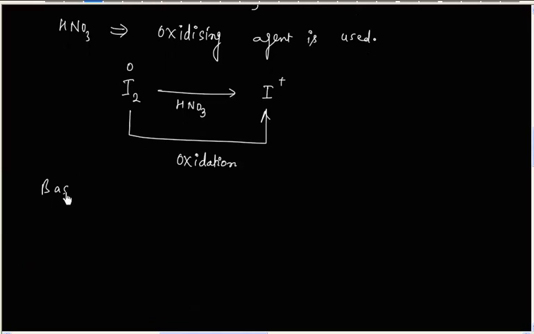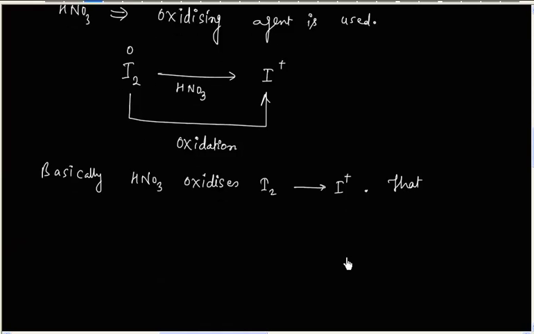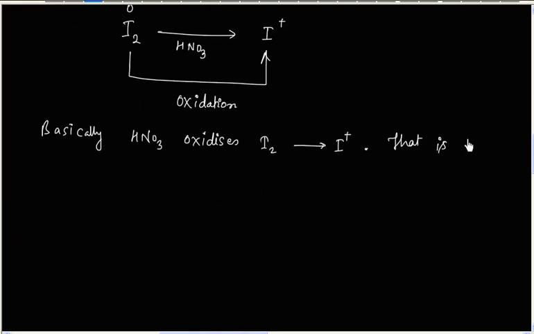So basically, HNO3 oxidizes I2 to I+ and that is a good electrophile. So I+ is a good electrophile.